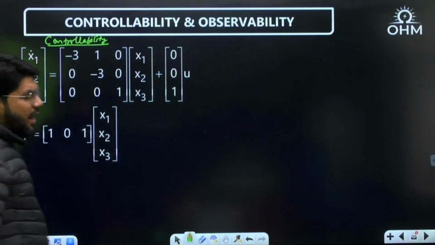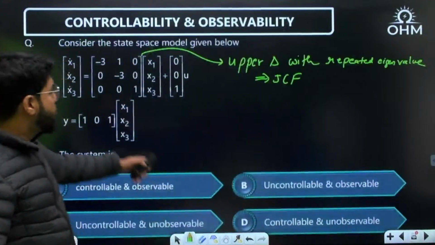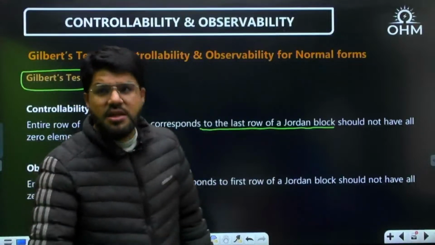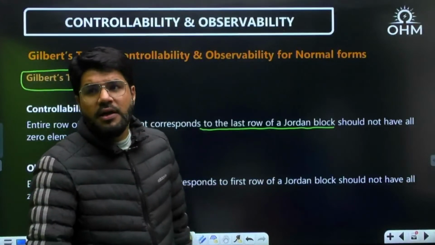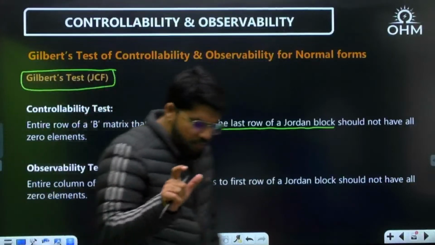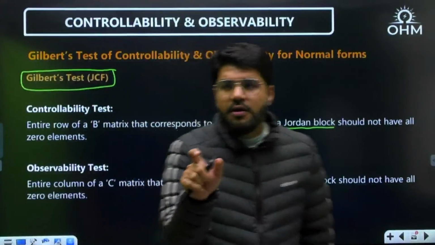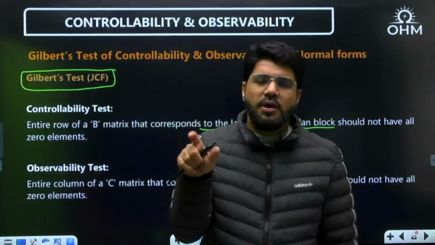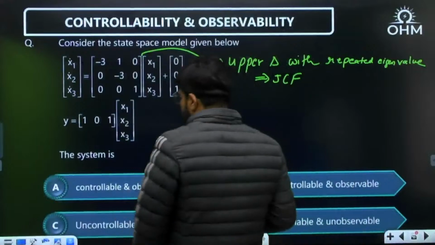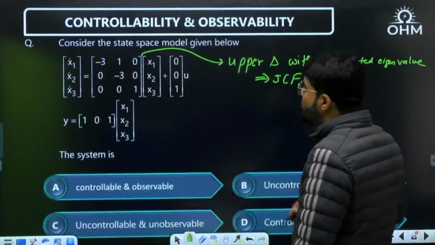Now dear, I told you that in the Gilbert's test, we need to identify the Jordan block, the entire row of the B matrix corresponding to the last row of a Jordan block. Now see, what is a Jordan block? One Jordan block is a block containing one particular eigenvalue. Now suppose, how many eigenvalues or poles are there?